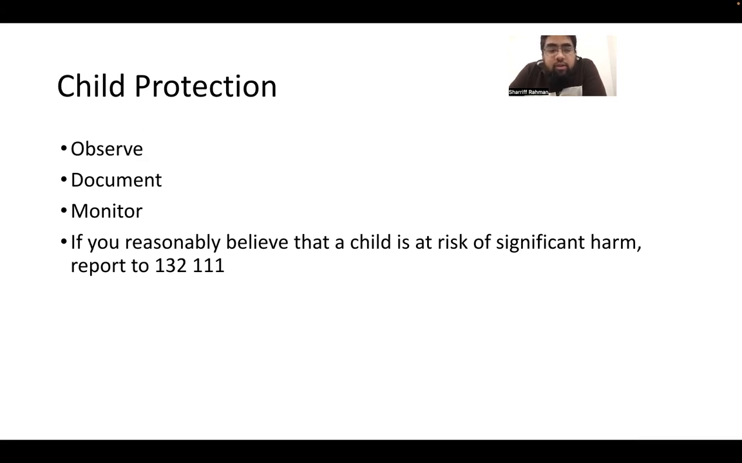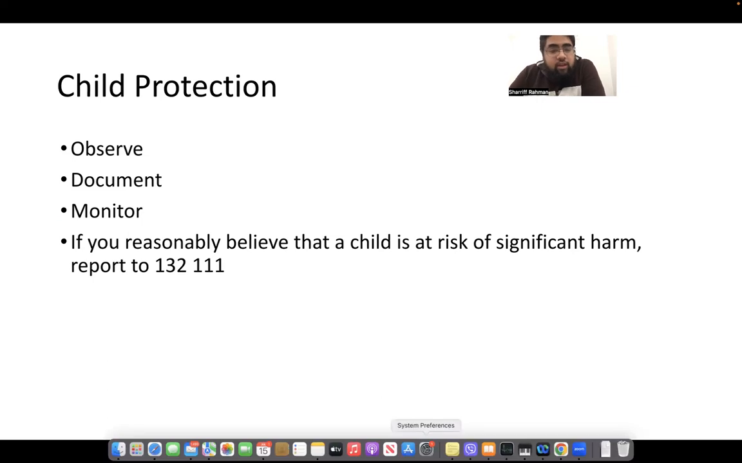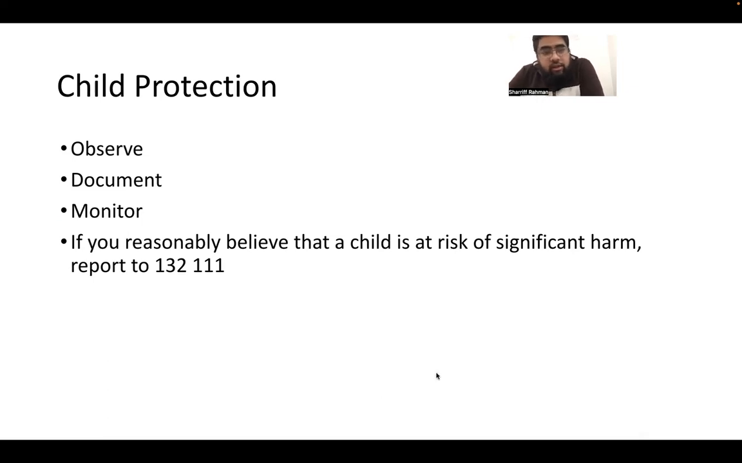finally, if you reasonably believe that a child is at risk of significant harm, you make a report to 132 111. It doesn't matter whether the office, which is us, tells you not to make a report. You have to make a report if you reasonably believe that a child is at risk of significant harm. Thank you to the educators who answered that question today. And please, if you were not visited today, make sure you're prepared to answer child protection questions.